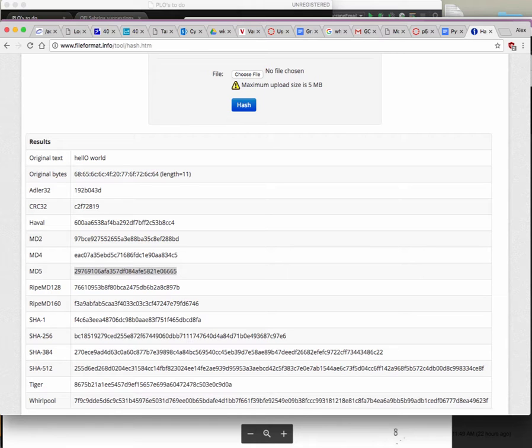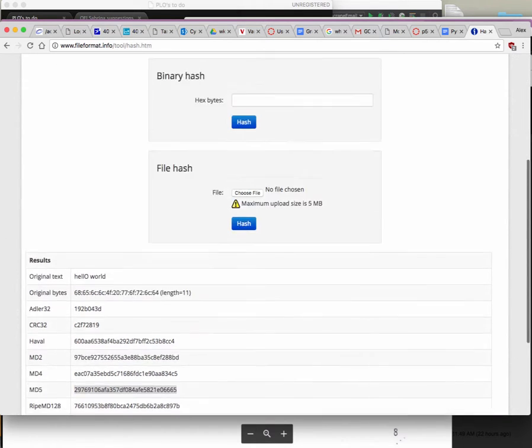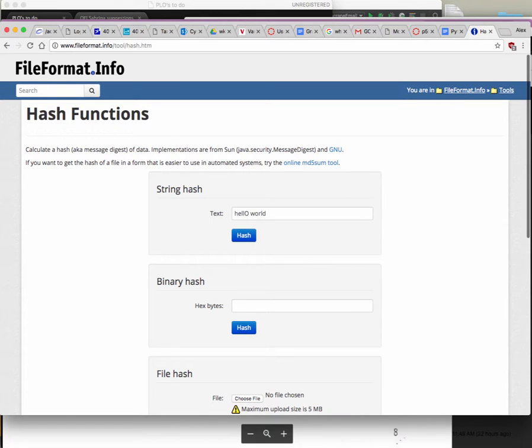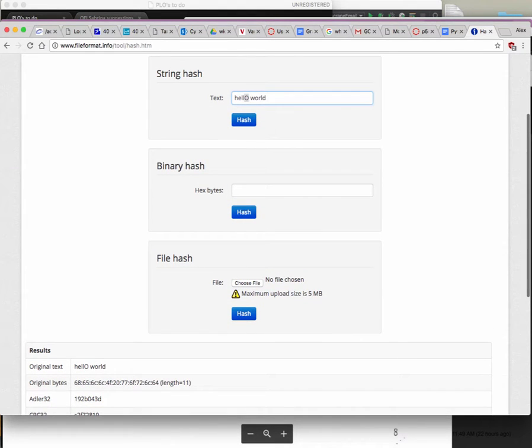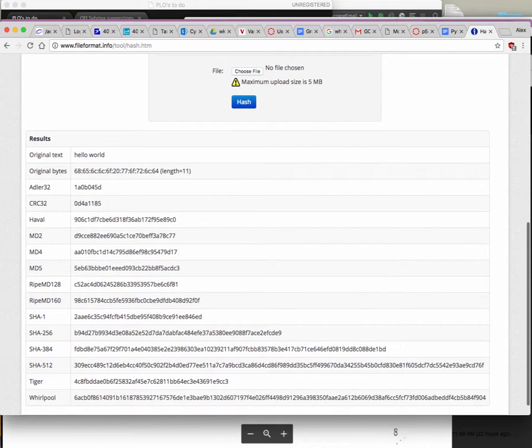So in order to guess the password, we're going to have to try to guess a whole bunch of different words. Is it hello world with a lowercase letter? Is it hello world with an uppercase letter? Just keep guessing and guessing. And if at any point my guess generates the same exact hash that I used to have, and it will, because the same combination of letters and words will always generate the same hash, all I have to do is say, oh wait, I just generated something that matches what I have, which means the combination of words and letters that I used is the actual password. Okay, so that is brute force cracking a password.